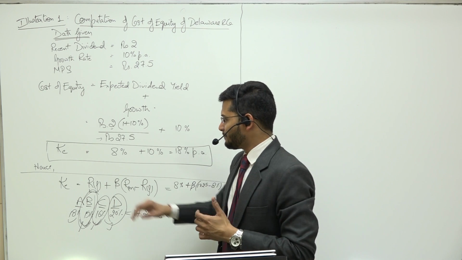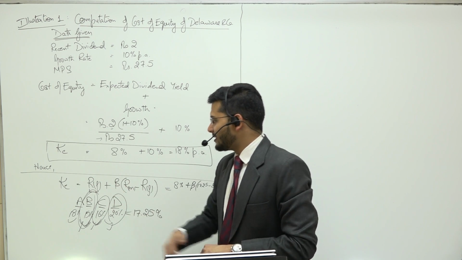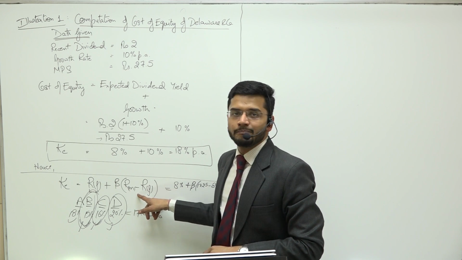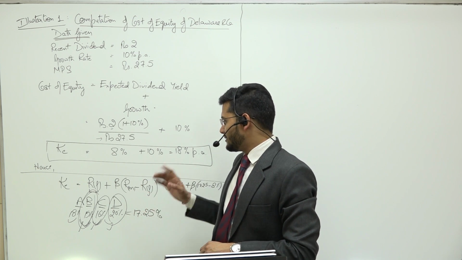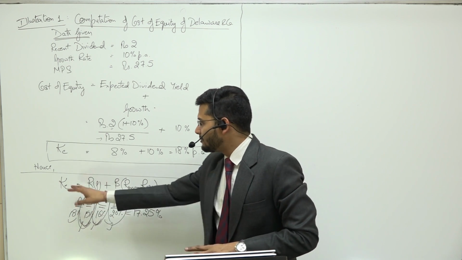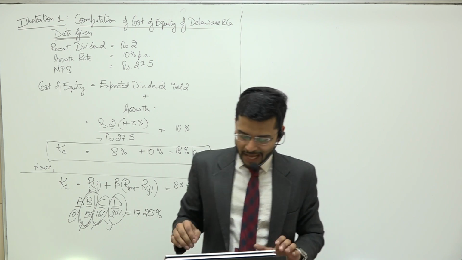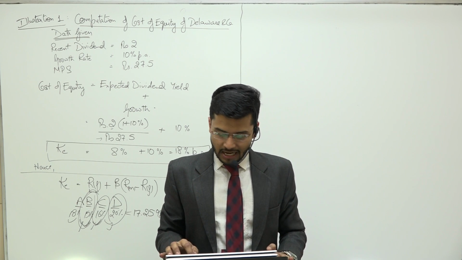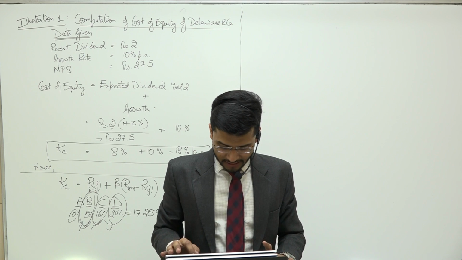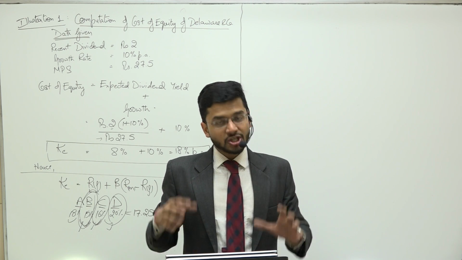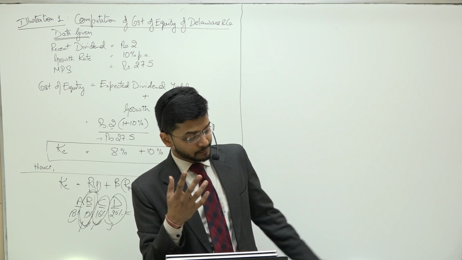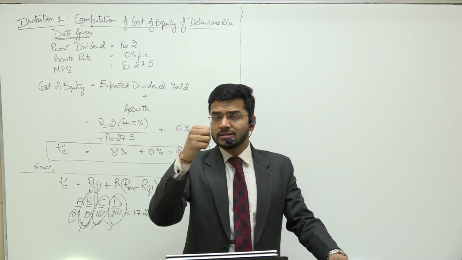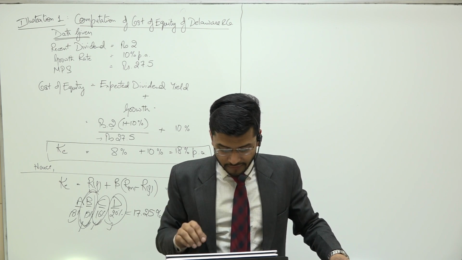So the formula is K is equal to risk-free rate of return plus beta multiplied by market return minus risk-free rate of return. This is the entire formula of cost of equity as per the CAPM model, which is the capital asset pricing model. Perfect, sir. We got a gist of it, and we have studied it in the past, but revising it makes your concept stronger, and that is what we just did.